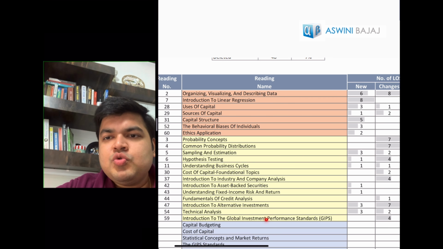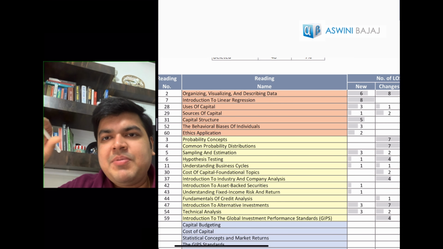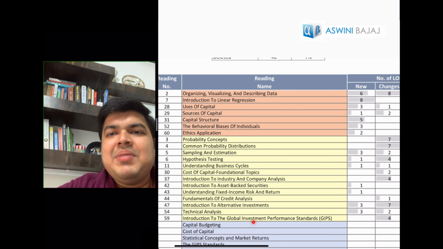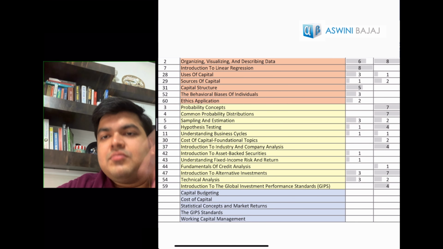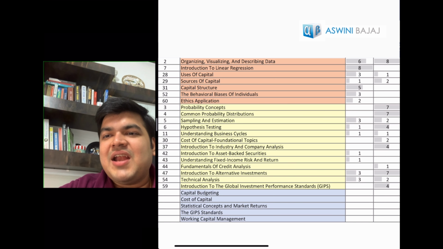Earlier we used to have 2 chapters of GIPS, but now GIPS has been combined into one single chapter. So earlier there were 2 chapters on GIPS, Global Investment Performance Standards, and both the chapters had a good 30-40% overlap. So they've done away with the overlap and added certain sections of the second chapter into one. So 2 chapters have basically been clubbed into one. There is a little bit of rearrangement over there. But if you've studied the previous 2 GIPS chapters, you will have absolutely no problem studying this one.